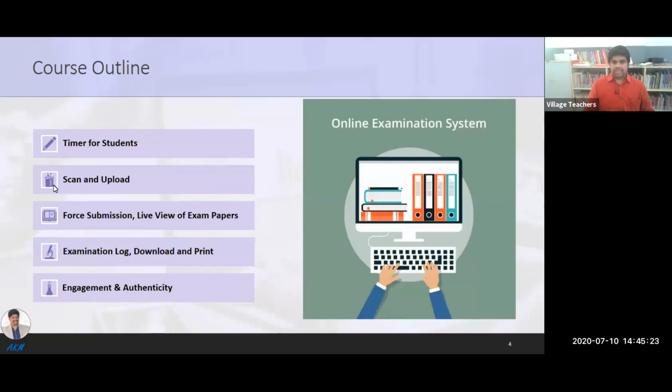And one more advantage for Hindi, Malayalam type papers, or even for Maths, is the scan and upload option. In the website there is a QR code. Through our phone we can scan the QR code, take a snap and click on upload. Automatically that data will be uploaded to the teacher's window. That also I'll show you live. And for submission, one option is there: if the student is not submitting the data on time, from the teacher's side, we can do a forced submission. The live view of examination papers I will also show you.